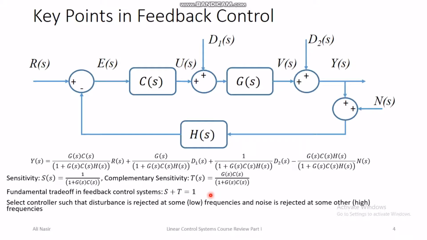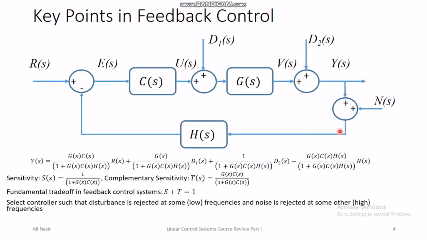And when the disturbances are absent, or there are very little disturbances acting on the system, then we can afford the noisy sensors or cheap sensors, or low price sensors.